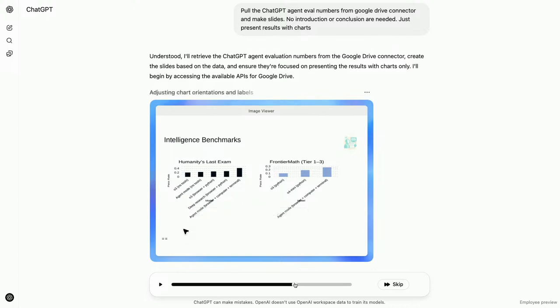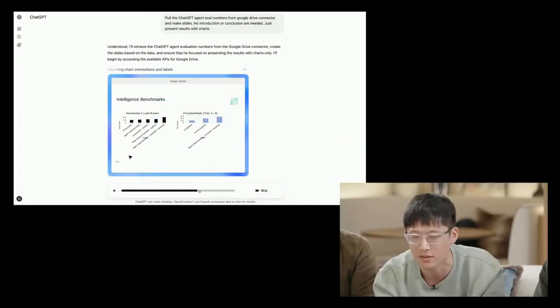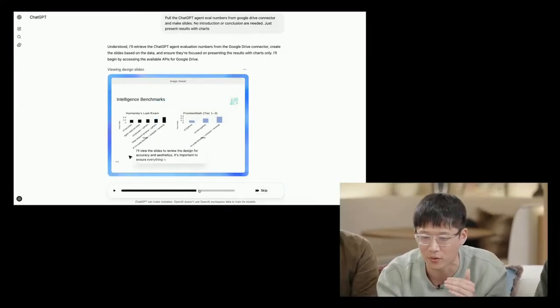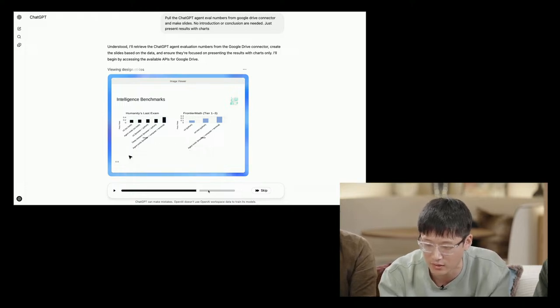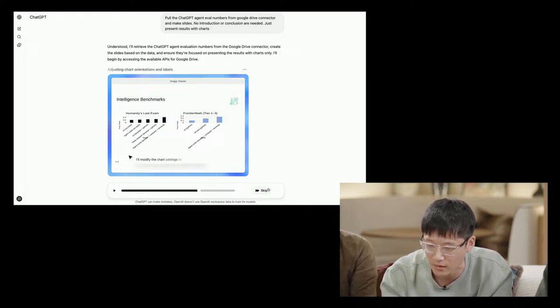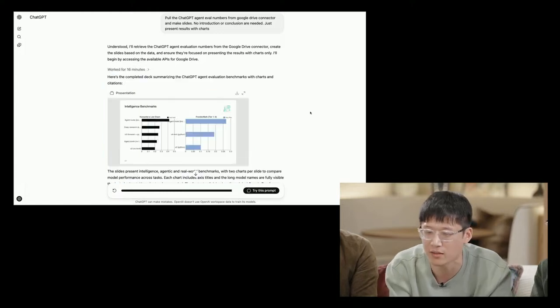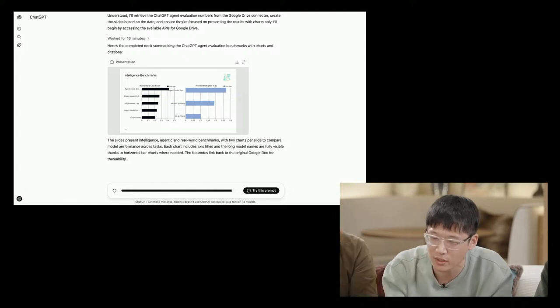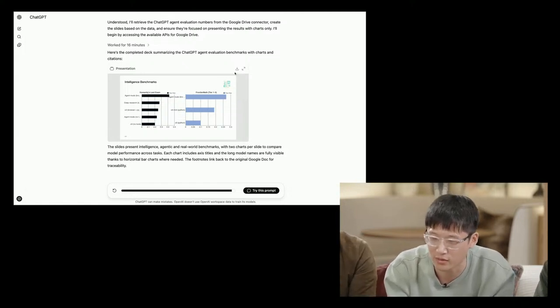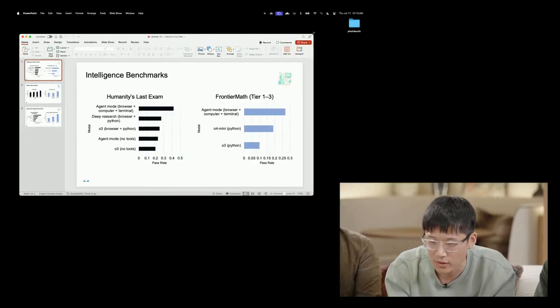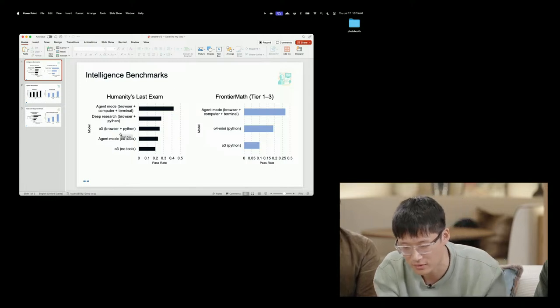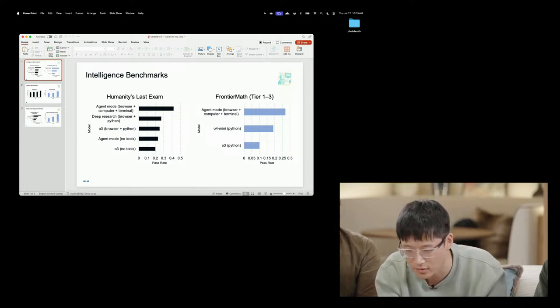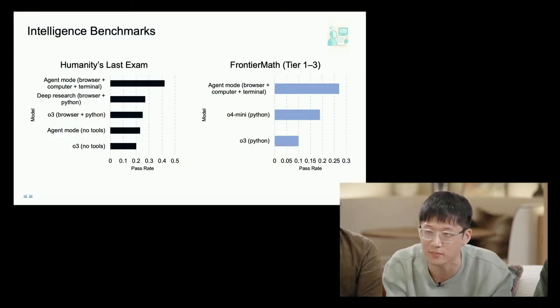One of the key features in reinforcement learning is that the model will review its own results and refine the results to deliver a good final result. Let's see what the model gave us. We can click skip and then the model gave us a good PowerPoint file. So it's a real PowerPoint that you can download and open it in any software. Let's open it in the Office. So let's present the slides the model just generated.